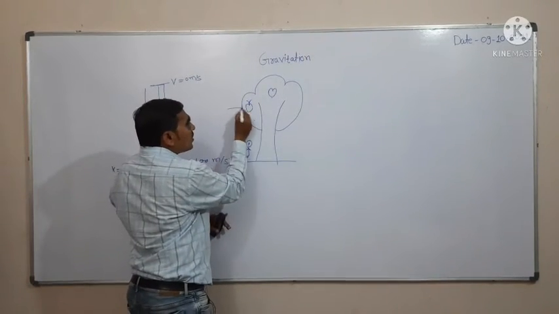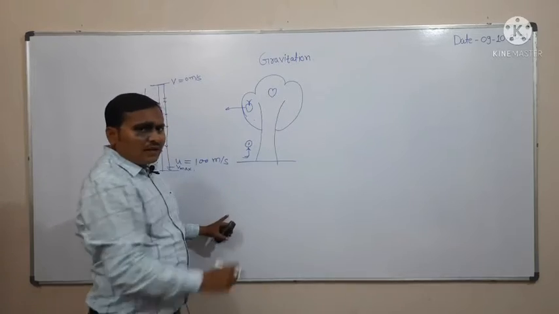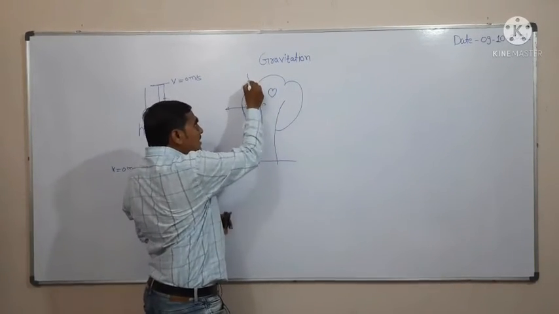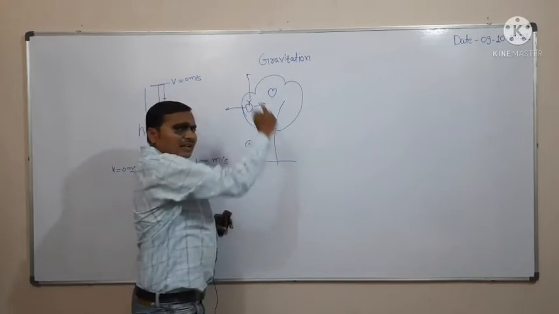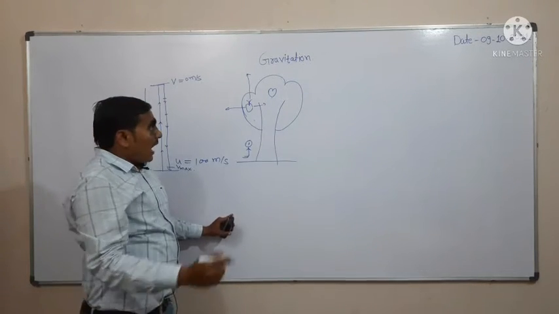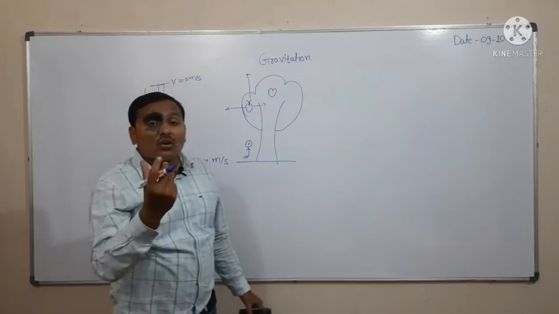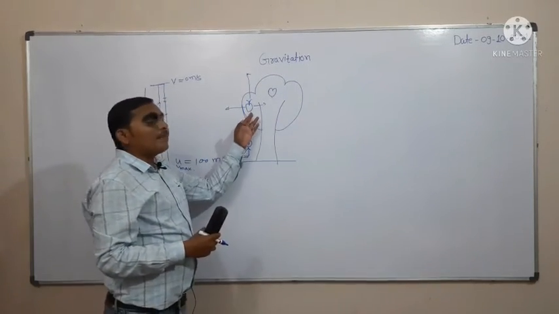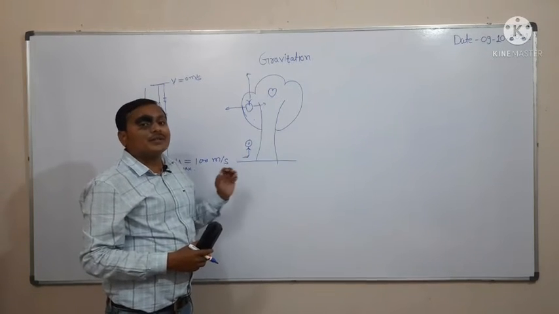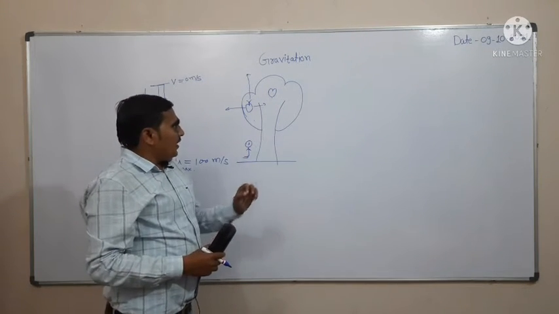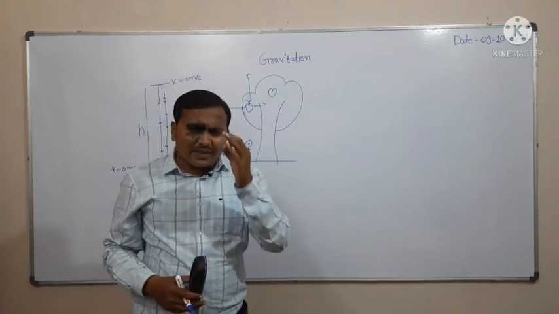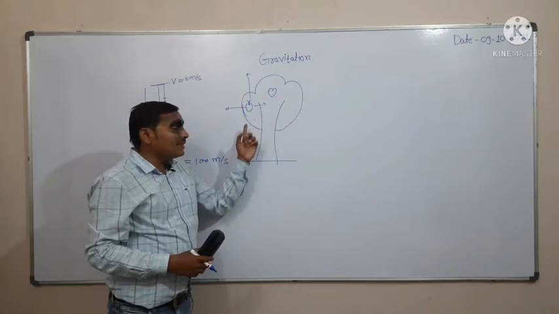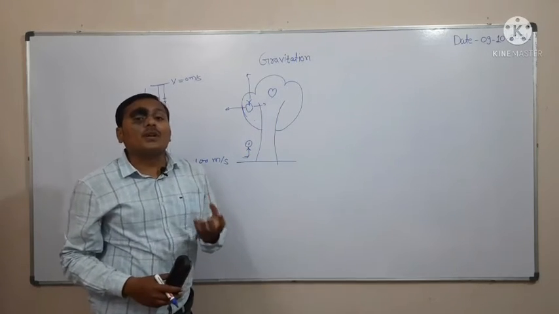Why does the apple not move in the left horizontal direction? Why does the apple not move in the right horizontal direction? Why does the apple not move in the vertical upward direction? At the same time he thought, what is the magnitude of force by which the apple gets attracted towards the earth? After certain time he came to the conclusion, yes, there is one force which is attracting this apple towards the center of the earth.